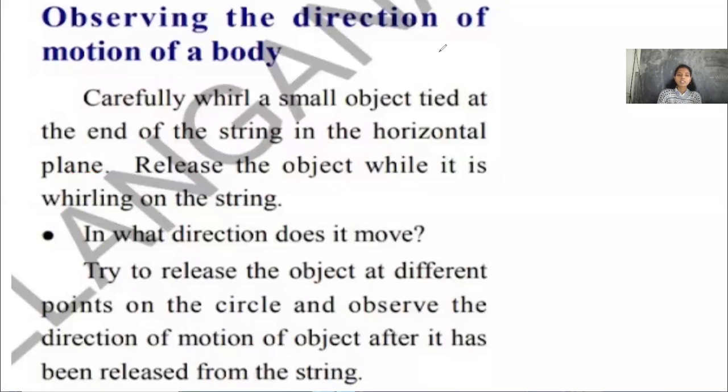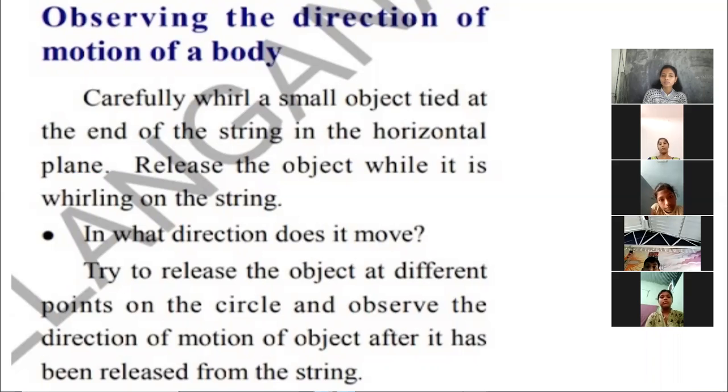What does drill mean? Here it is given: whirl a small object tied at the end of the string in the horizontal plane and release the object while it is whirling. After releasing, in what direction does it move? What is meant by drill?